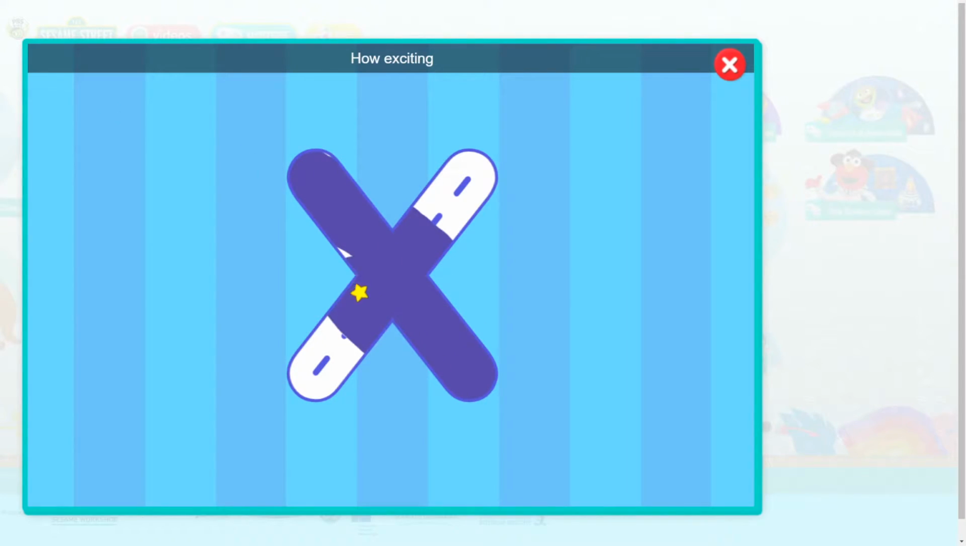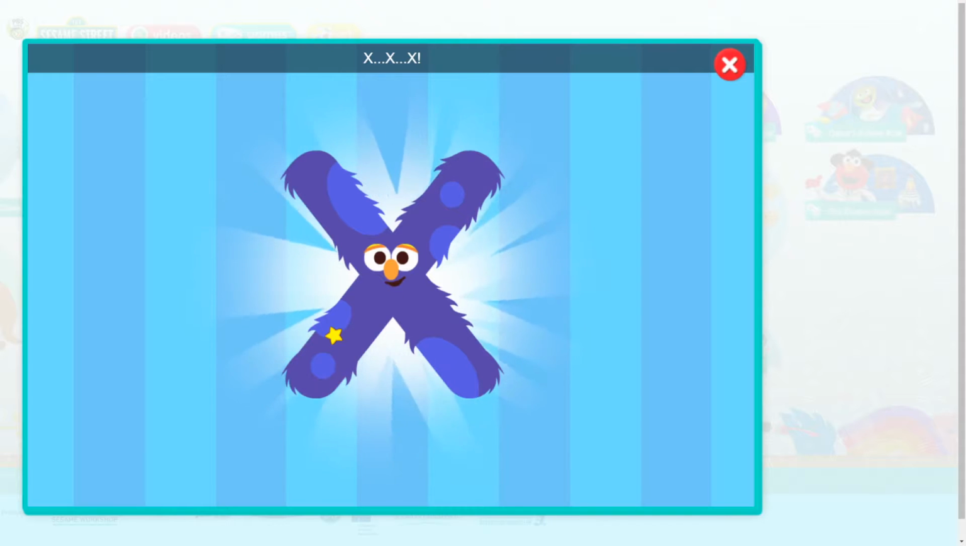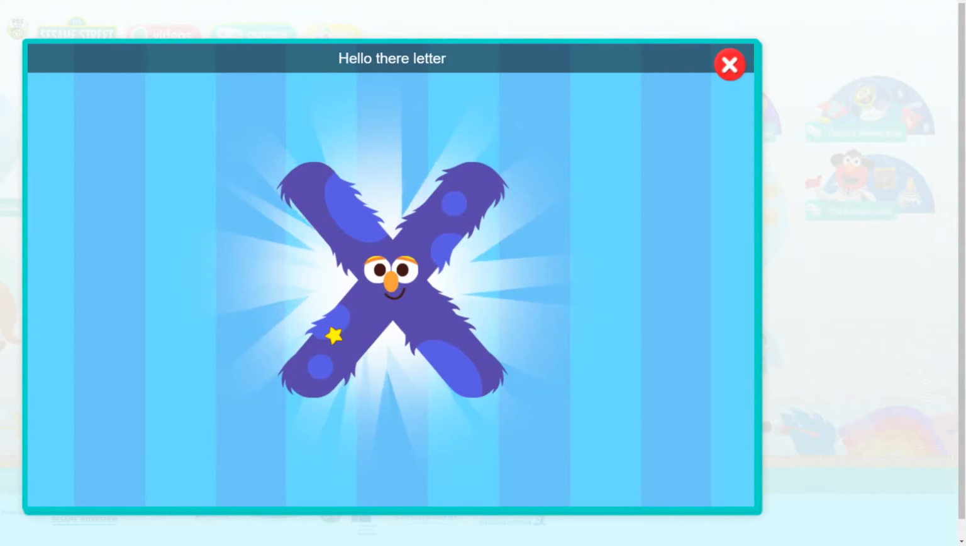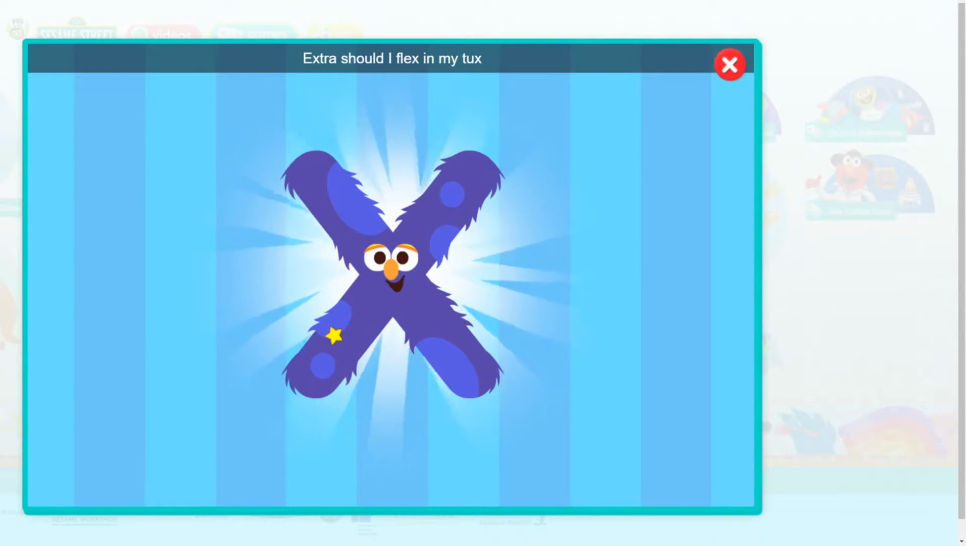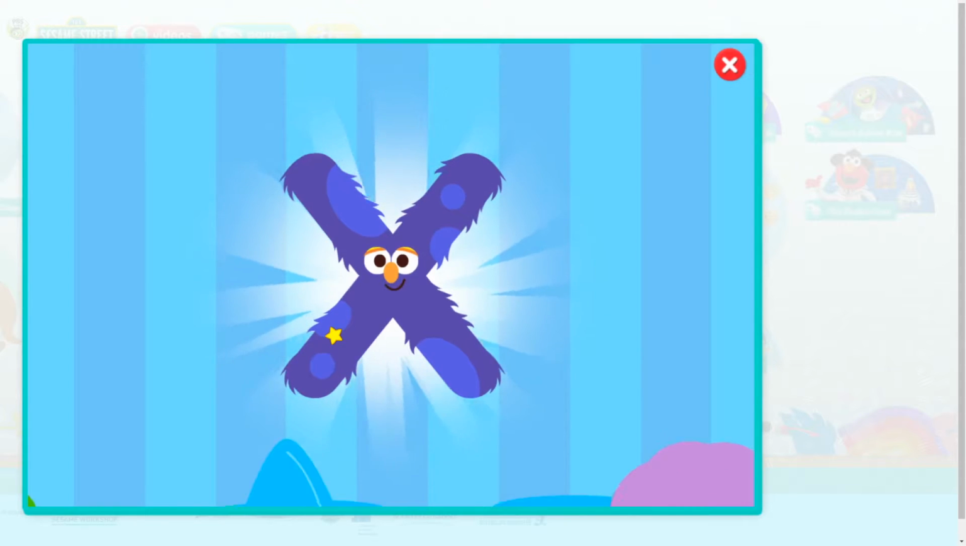Trace the letter. How exciting! Hey, look, Bird. It's the letter X! Hello there, letter X. Do you want to dance with us? Extra! Should I flex in my tux?